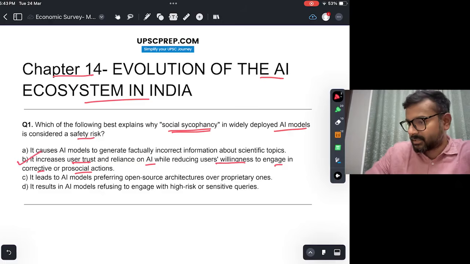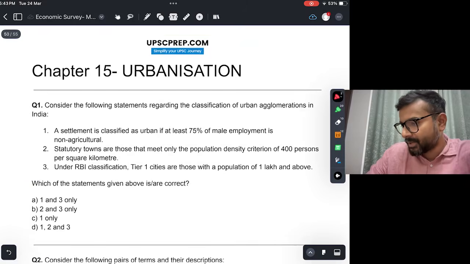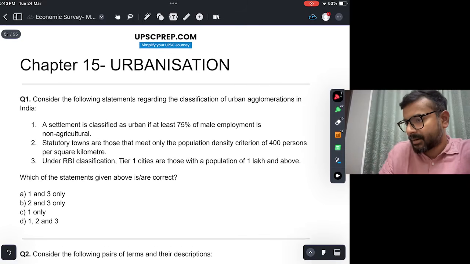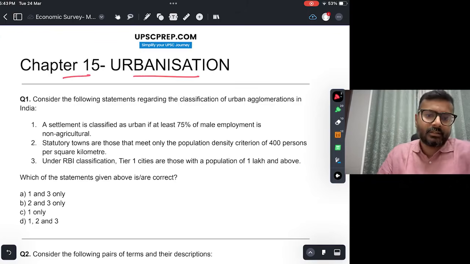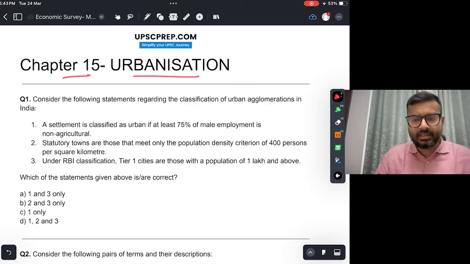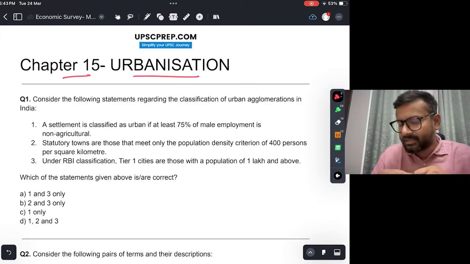So that is the correct answer. Okay. Next chapter is chapter 15, urbanization. Now, urbanization may be, the Economic Survey generally has done a lot of analysis and recommendations. But let's see some questions.